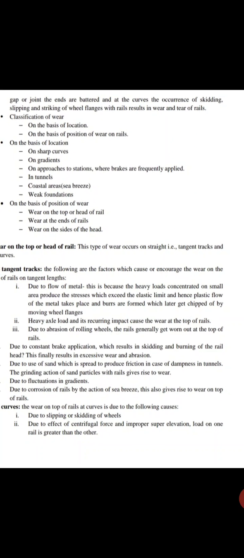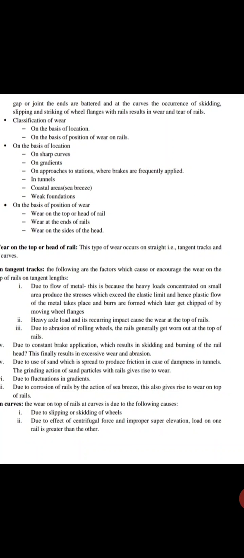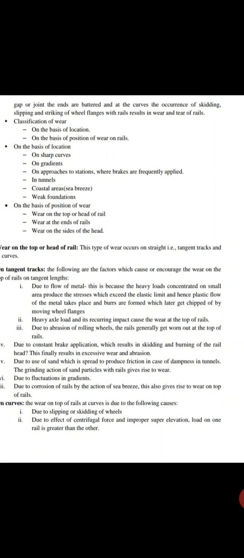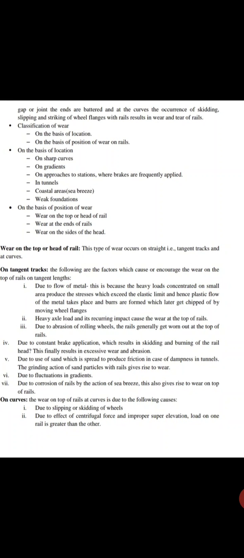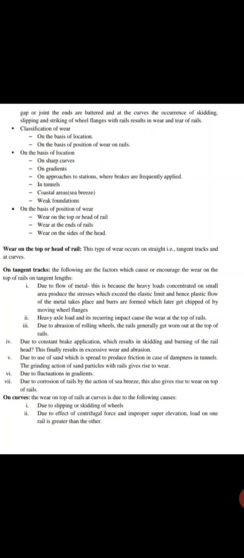This type of wear occurs on straight, that is tangent, track and at curves. On the tangent track, the following are the factors which cause wear on the top of the rails: the flow of metal. Heavy load concentrated on a small area produces stresses which exceed the elastic limit, hence plastic flow of the metal takes place and burrs are formed, which get chipped by the moving wheel flanges. Heavy axle load and the repeated impact cause wear at the top of the rails due to the abrasion of rolling wheels.